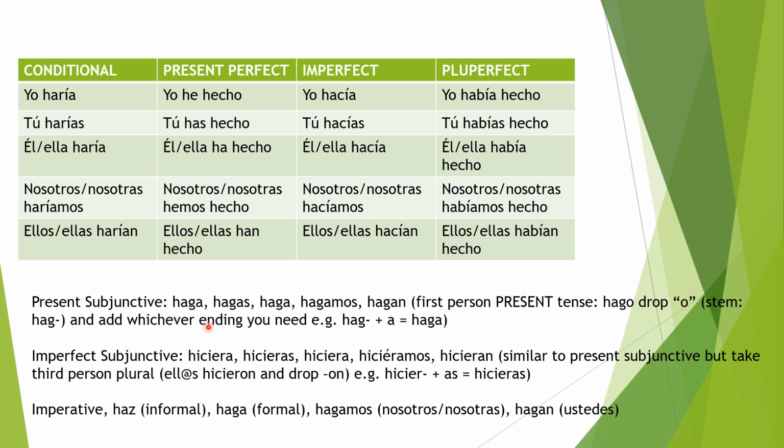And then you add whichever ending you need, right? And so if you want to form the first person form of the present subjunctive for hacer, you drop the O from hago and then you add an A, so haga.